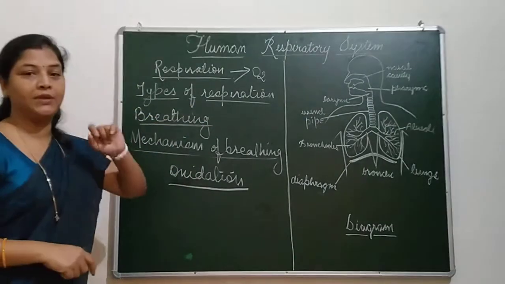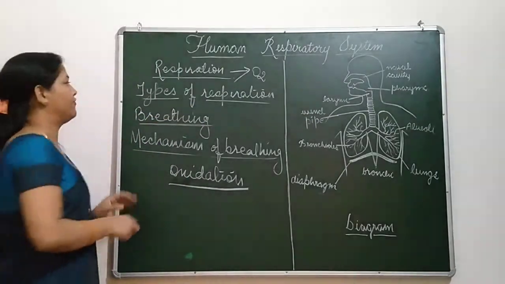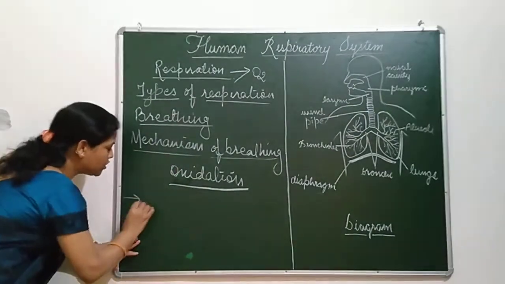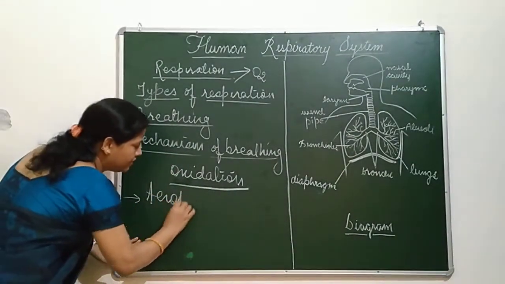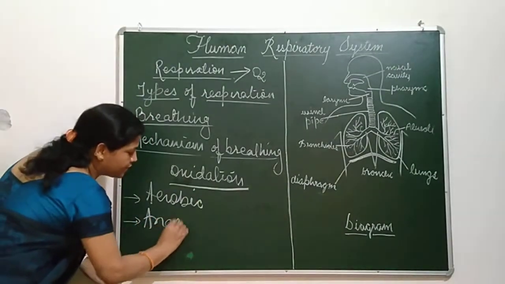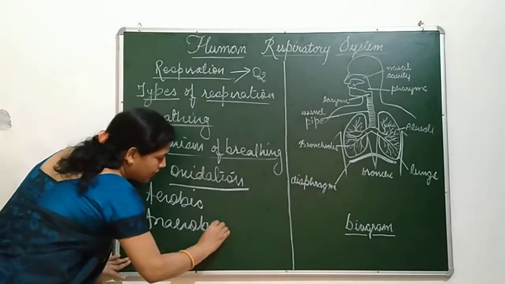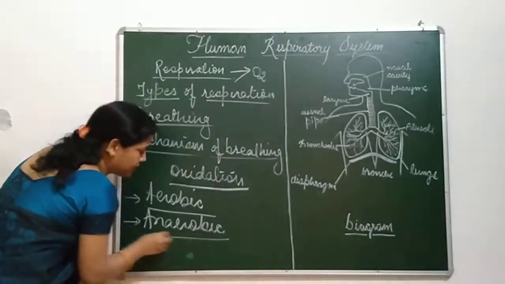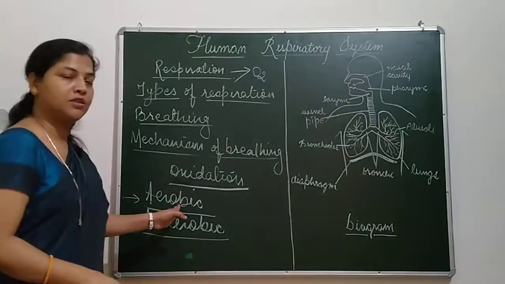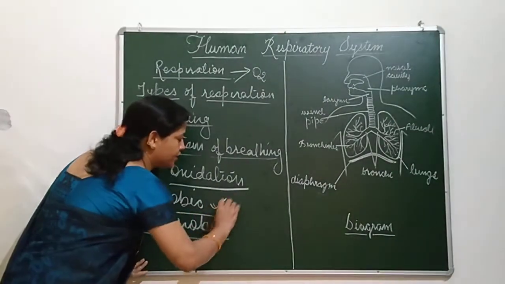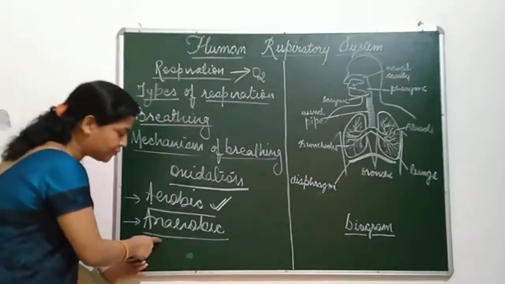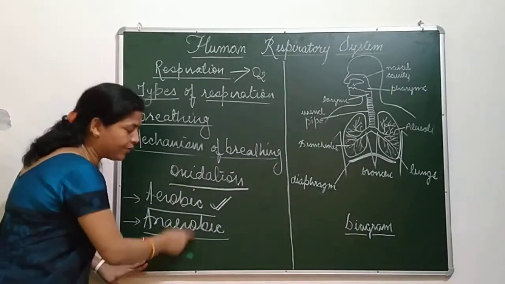Now, types of respiration. There are two types of respiration. The first one is known as aerobic respiration and the second one is called anaerobic respiration. The respiration which is done in the presence of oxygen is known as aerobic respiration. And the respiration which is done in the absence of oxygen is called anaerobic respiration.